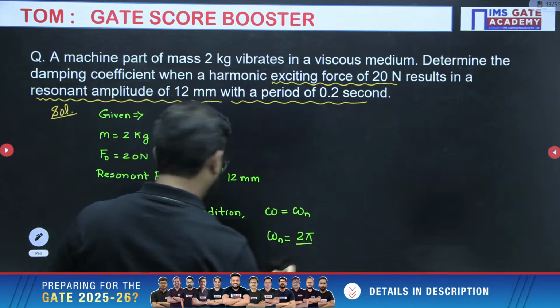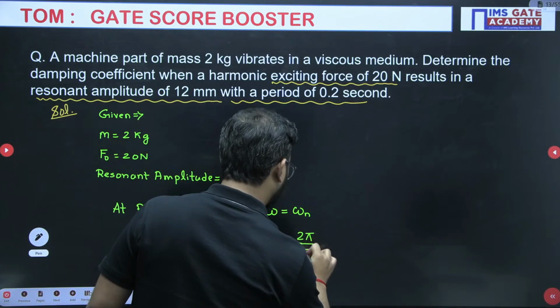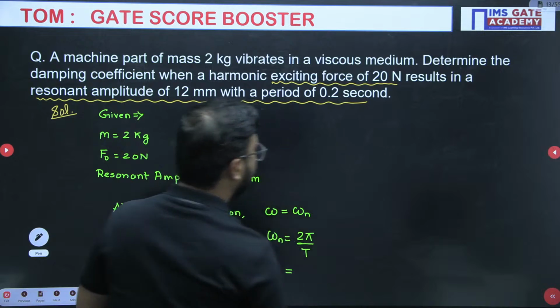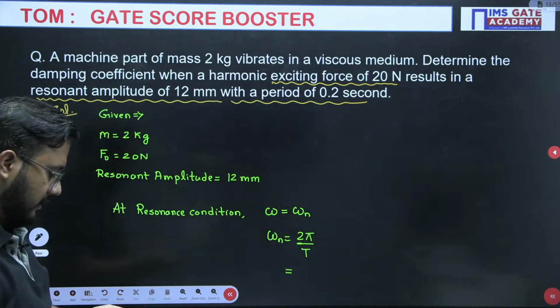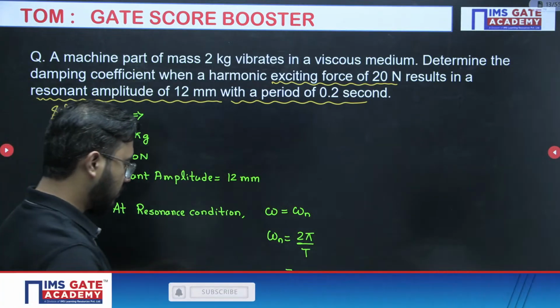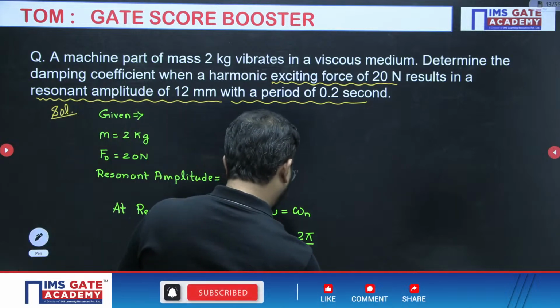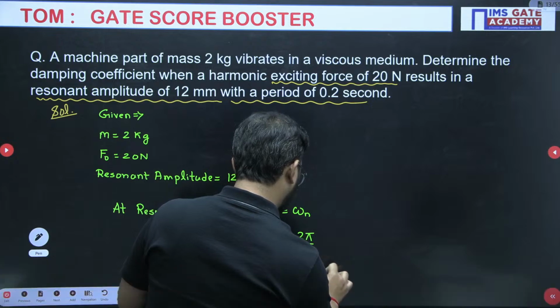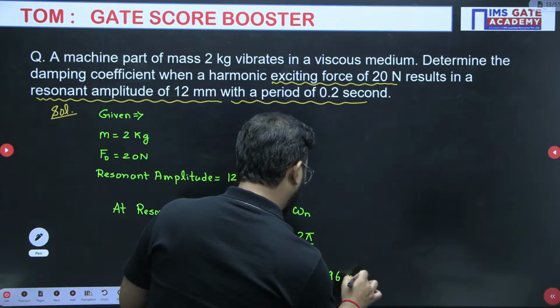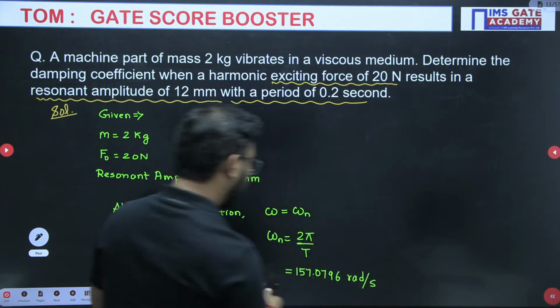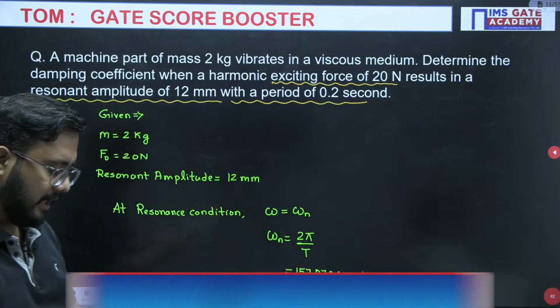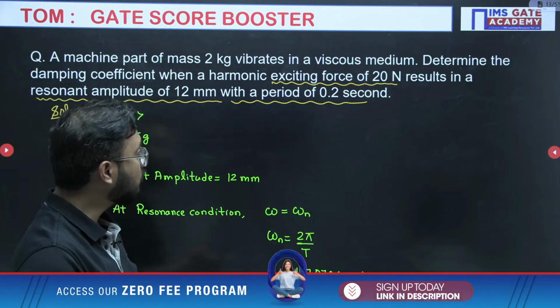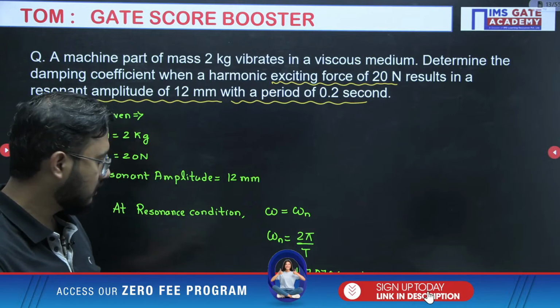So 2 into pi divided by 0.2, that will be 157.0796 radian per second.